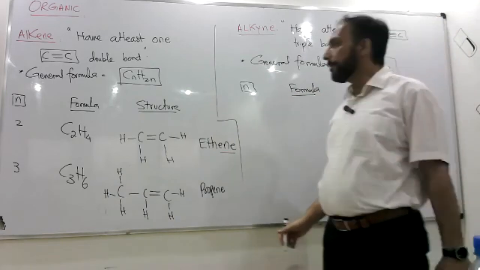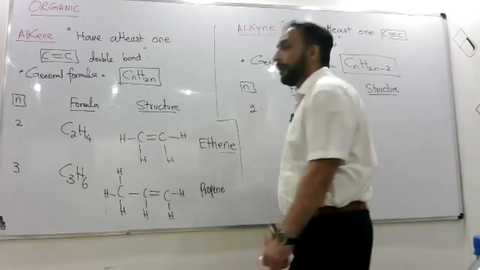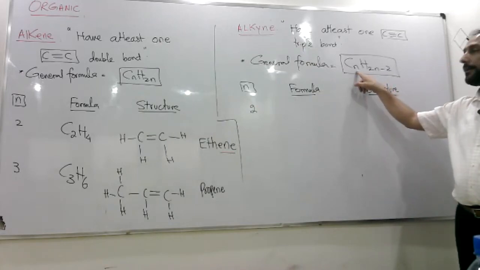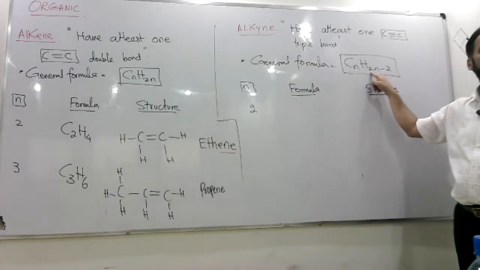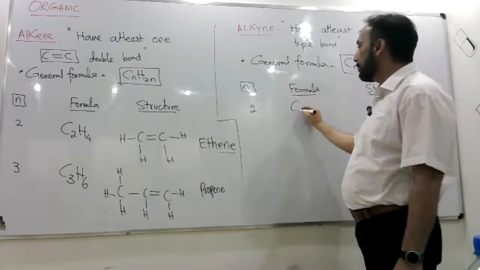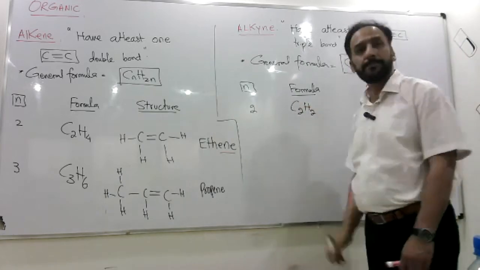The smallest value of n for an alkyne is 2. And based on the general formula that I wrote here, if n is 2, 2n minus 2, 4 minus 2, it will be 2 again, right? It will be C2H2.